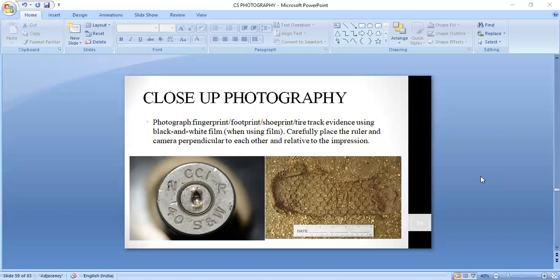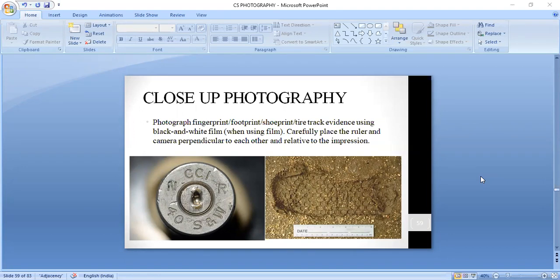As you can see with the example of the photograph, once you have finished your overall crime scene photography, where you recorded the full crime scene, we came to the mid-range photography, where we have taken the photographs from the mid-range, and then the third step is your close-up photography.